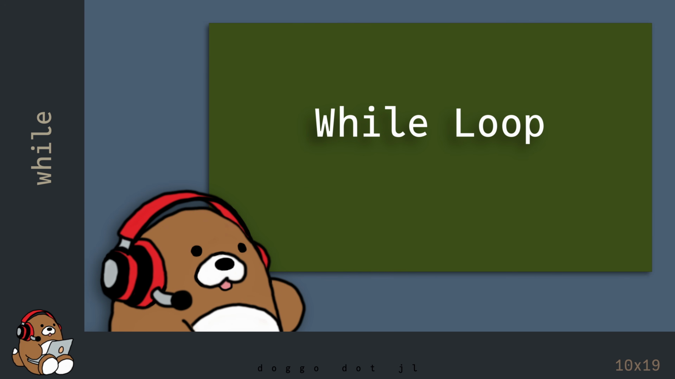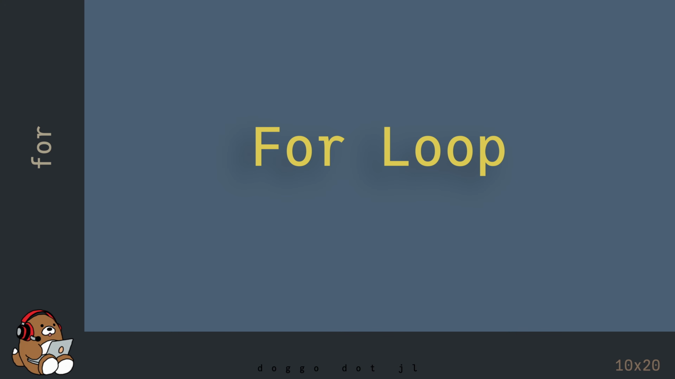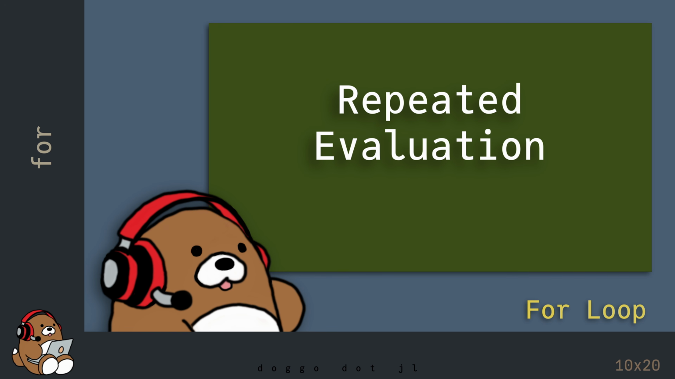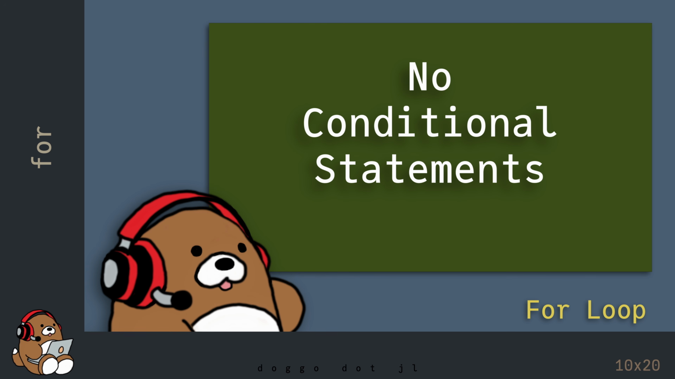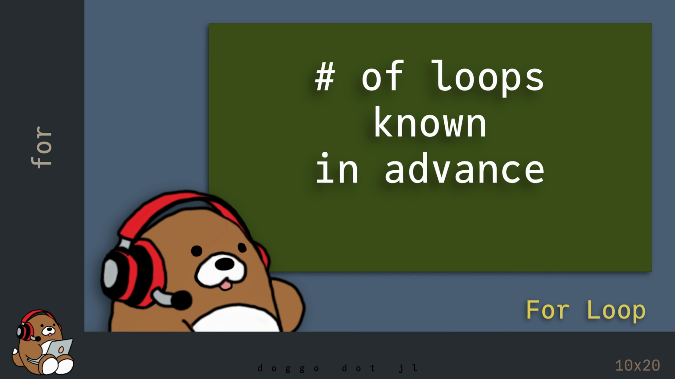So that's the basics of using a while loop in Julia. In the next chapter, you'll learn what a for loop is and how to use it in Julia. Like the while loop, the for loop is another example of a repeated evaluation control flow tool. But unlike the while loop, the for loop doesn't use any conditional statements. With the for loop, you, as the programmer, tell your computer how many times you want it to repeat a task or set of tasks. Let's take a look at an example.